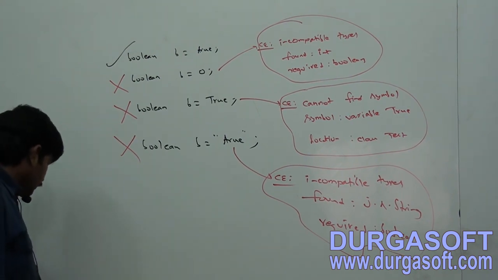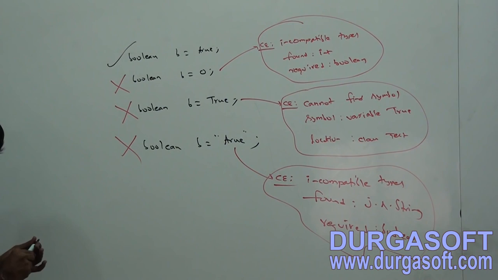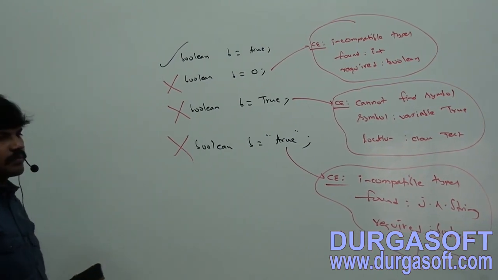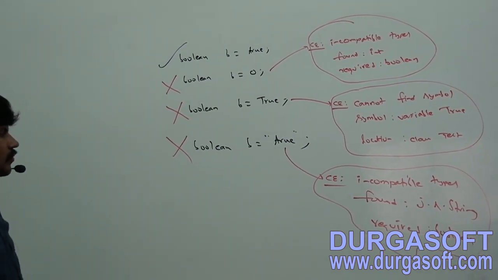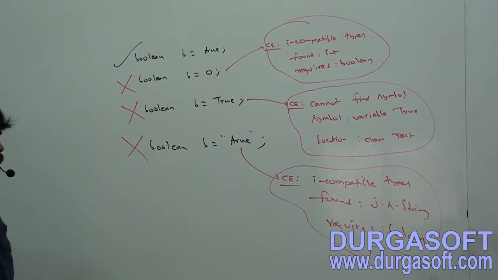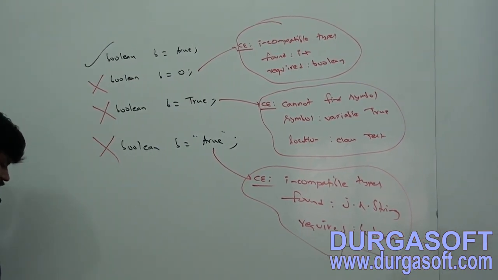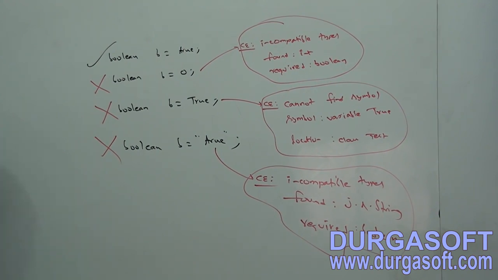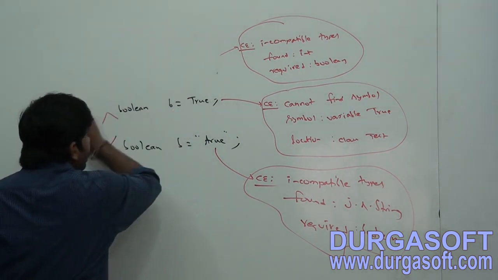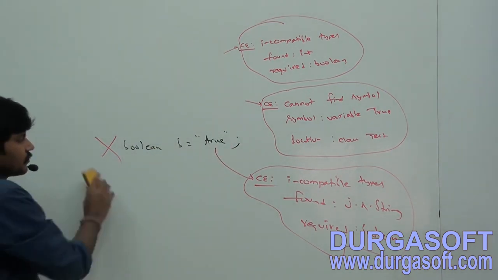Completed, I hope. Clear, right? Boolean b = true, valid; 0 invalid; capital True invalid. Completed, I hope. Okay, next one.